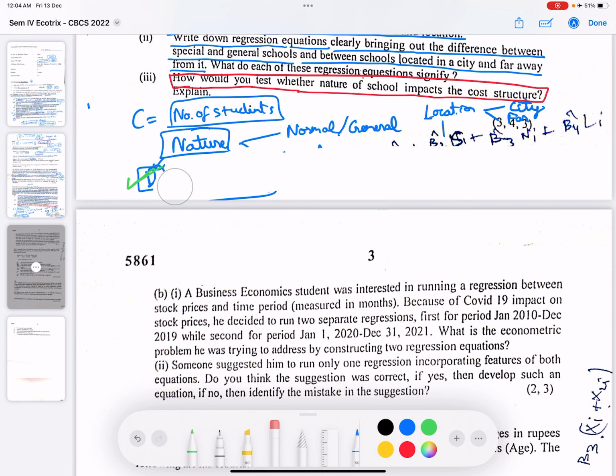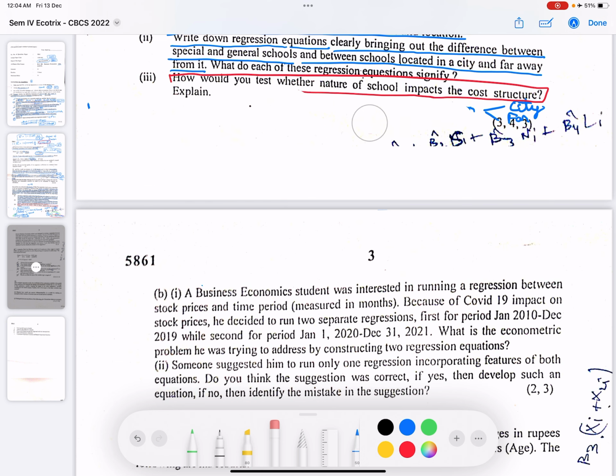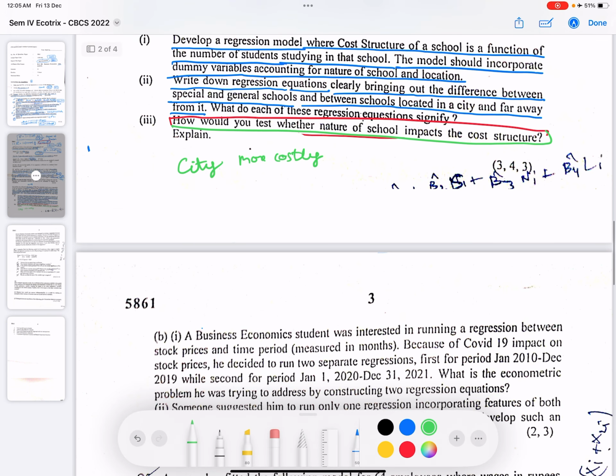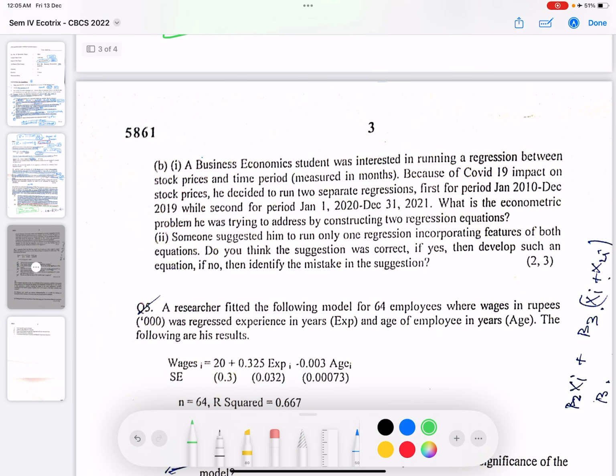Now moving to the next part of the question. So it would be expected that a school in city would be more costly, and a school which is for the special needs would be more costly, because they need to have specific amenities and this should be accessible to all, so they need to take care of certain health requirements as well. So accordingly the coefficient would take the signs. Okay, now moving on to the B part.